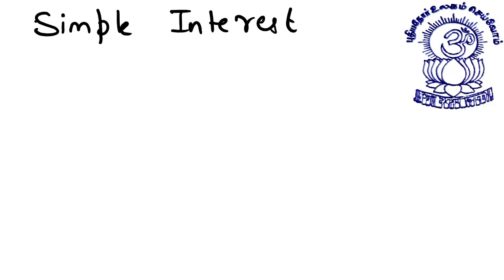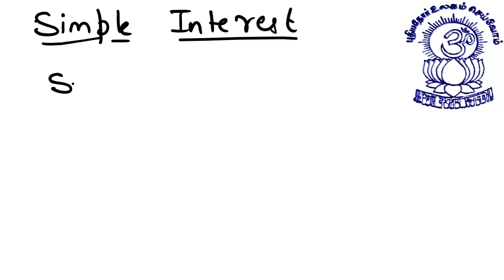This is simple interest. The word itself suggests that I am simple. This interest is very simple, and you will very easily understand this. First of all, let me remind you the thing which you already know.